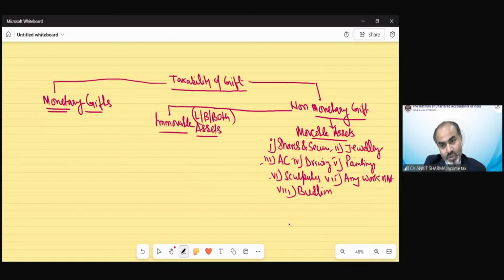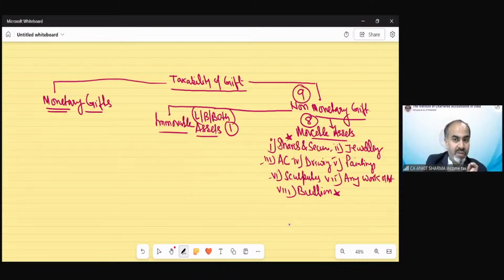So those 6 also will be treated as movable asset from the point of view of income from other source, and shares and securities and bullion have been included extra. So we are having 8 movable assets, 1 immovable asset, for a total of 9 non-monetary items.